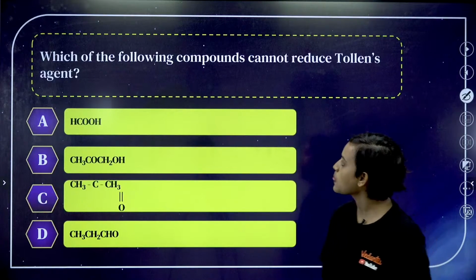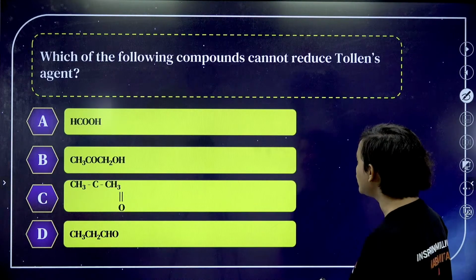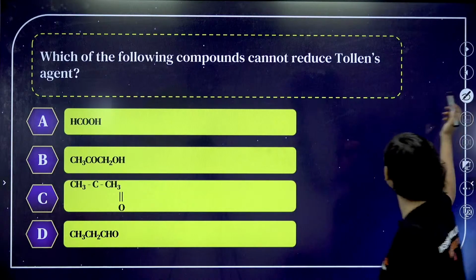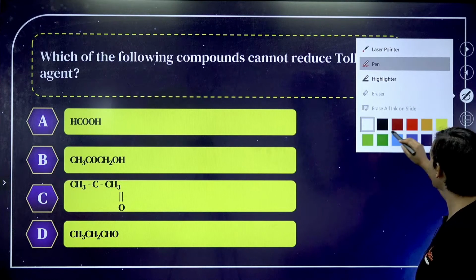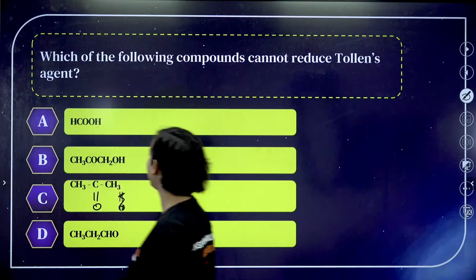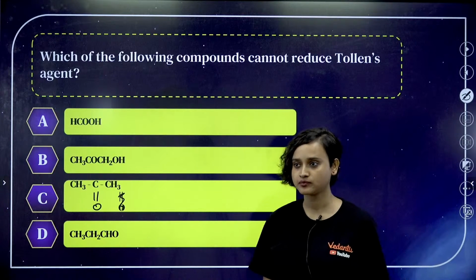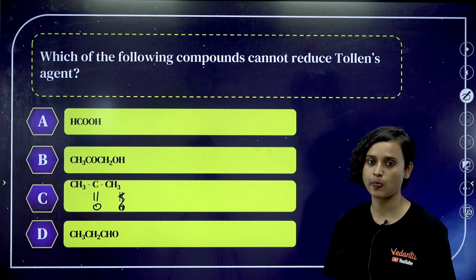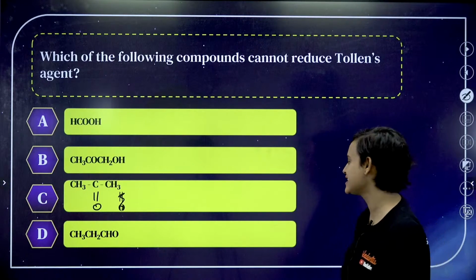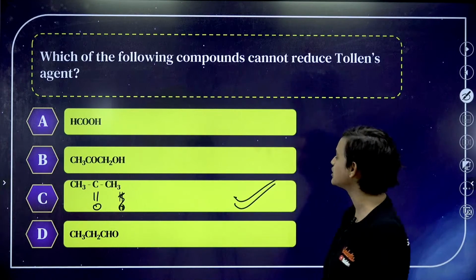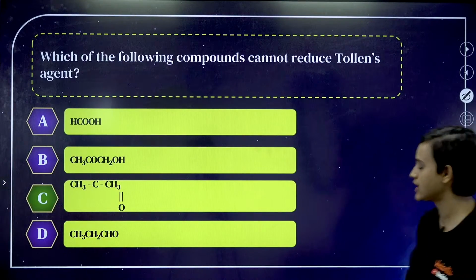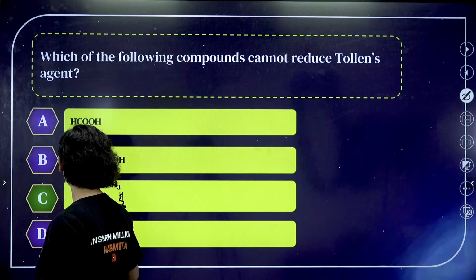Moving on. Which of the following compounds cannot reduce Tollens' reagent? There is a slight issue here. One second. It's not here, it's actually here. Anybody, any idea? Tell me. Nitesh, now you got it right. This is the correct answer. Absolutely right. Option C is the correct answer. Once again, it's not supposed to be here, it's supposed to be here.